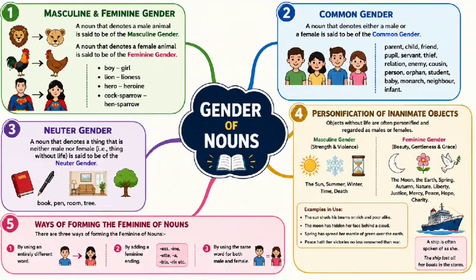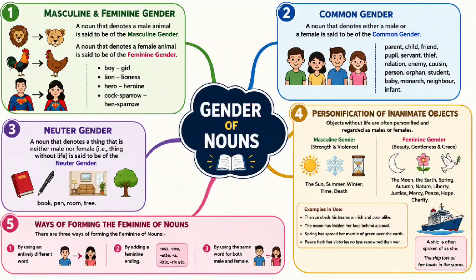Objects without life are often personified, that is, spoken of as if they were living beings. We then regard them as males or females. The masculine gender is often applied to objects remarkable for strength and violence, as the sun, summer, winter, time, death. The sun sheds his beams on rich and poor alike.